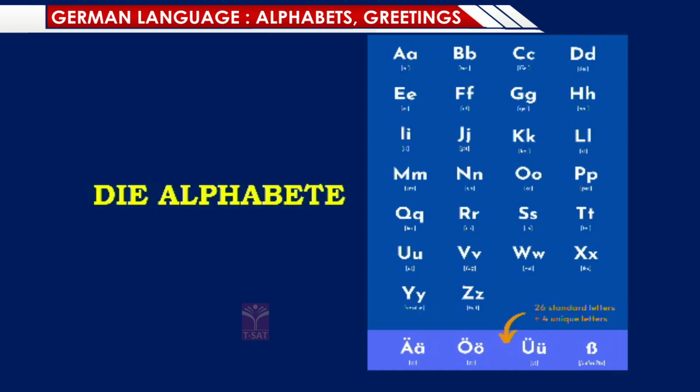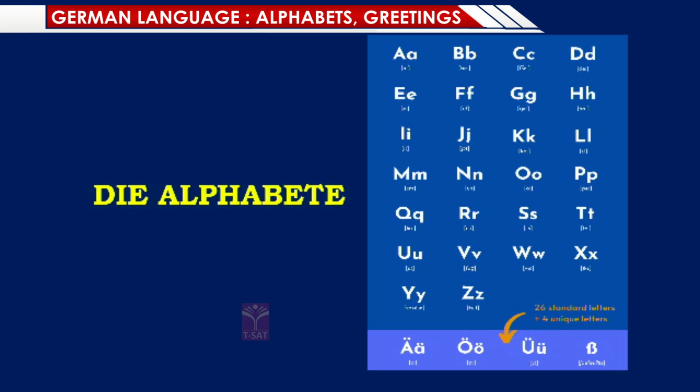So first, let us start with the alphabets. As you can see on screen, the alphabets are just like English. This point I had told you in the previous episode also. But below you find some special characters. So these special characters plus the 26 alphabets what we have in English form the language.